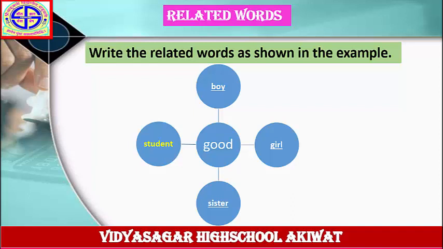Good boy, good girl, good sister, good student. Boy, girl, sister, student. These are related words to the word good. Good boy, good girl, good sister, good students. Next example.